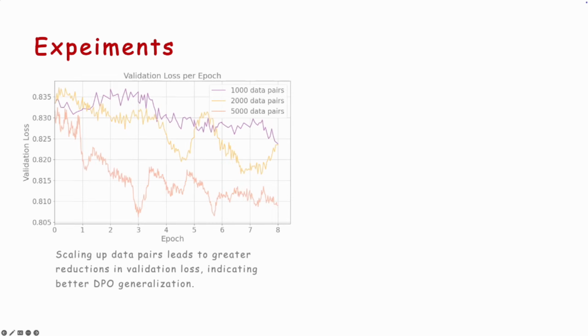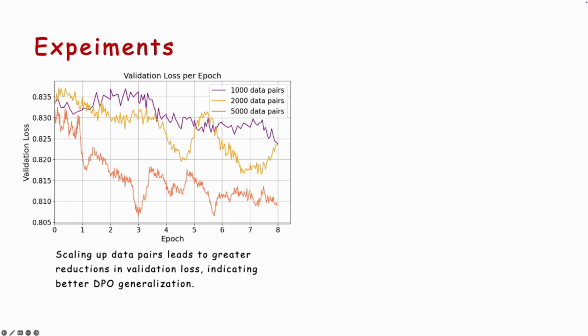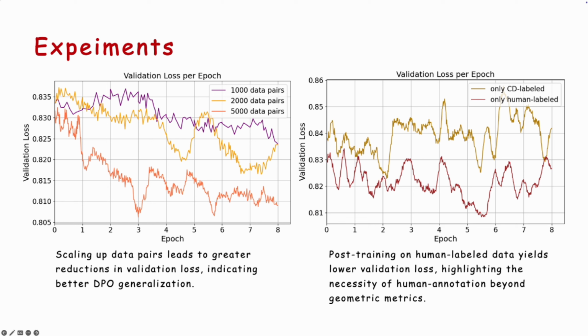We further present ablation studies on DPO training. To evaluate the effect of data scaling, we constructed multiple subsets by sampling from the DPO dataset for post-training. As shown, larger datasets yield consistently lower validation loss, indicating improved DPO performance. To assess the impact of human annotation, we compare models post-trained on CD-labeled and human-labeled mesh pairs. As shown, the human-labeled dataset leads to lower validation loss and better DPO performance, highlighting the importance of human annotations beyond geometric metrics like CD.